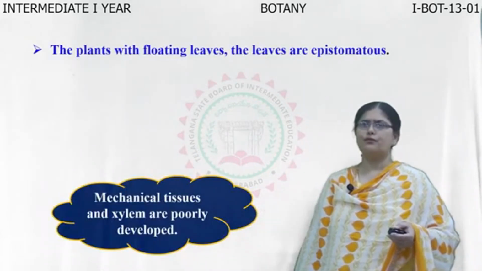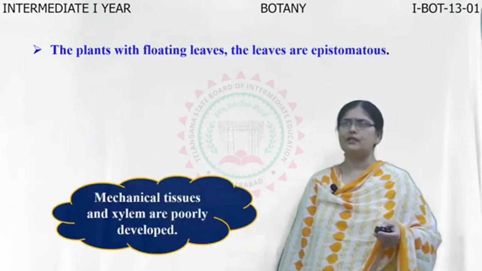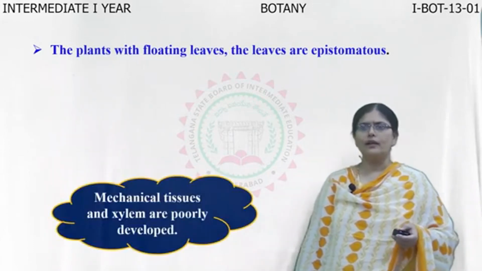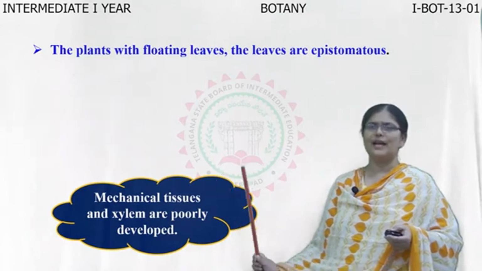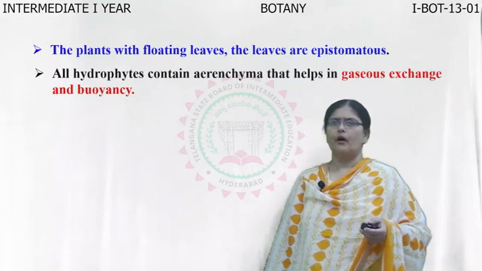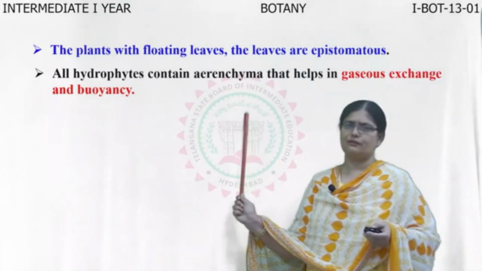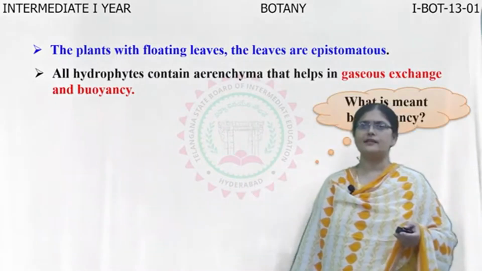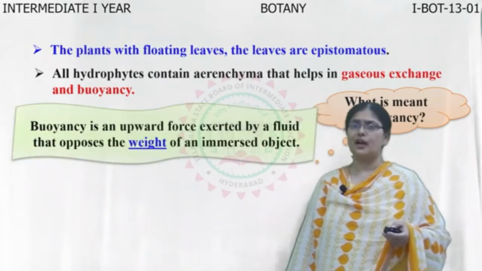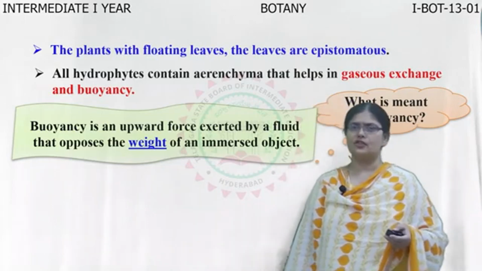Now, in plants with floating leaves, the leaves are mostly epistomatous. In floating leaves, the leaves show the stomata upon the upper surface. And in all the hydrophytes, the mechanical tissues as well as the xylem are poorly developed. All hydrophytes will contain aerenchyma, as I have just shown in the TS of Hydrilla stem, which helps in gaseous exchange and buoyancy. What is the role of aerenchyma or air chamber in the anatomy of the hydrophyte? They help in gaseous exchange and buoyancy.